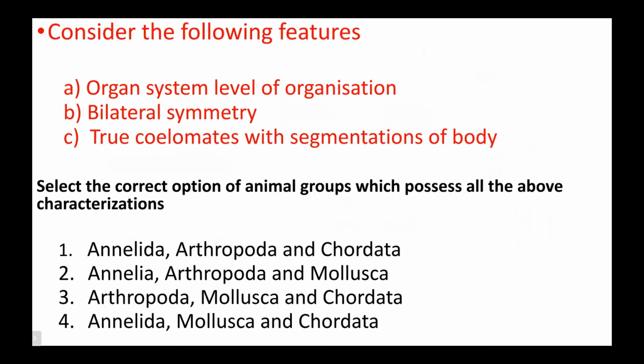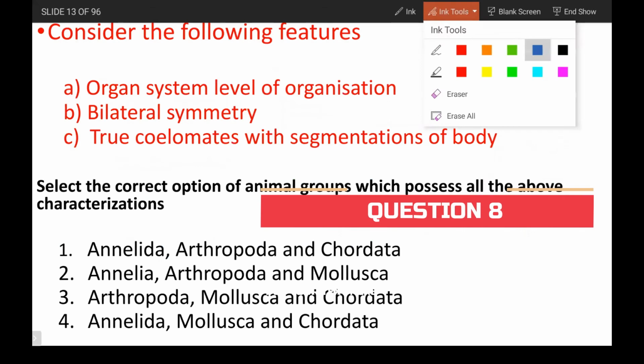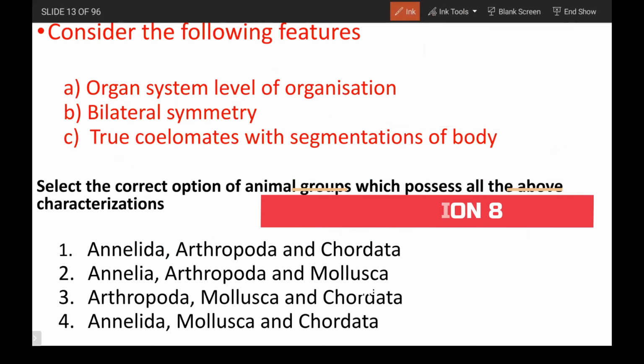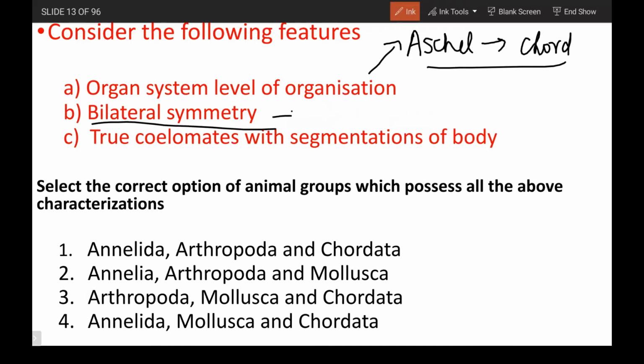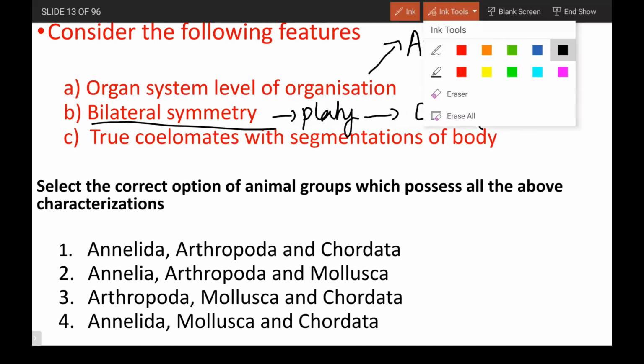Next one, consider the following features. The first feature, organ system level of organization. So if you take organ system level of organization, we are going to have it from Aschelminthes. So from Aschelminthes till your chordates, we have this organ system level of organization. Bilateral symmetry will be right from Platyhelminthes till your chordates, with the exception of Echinodermata.